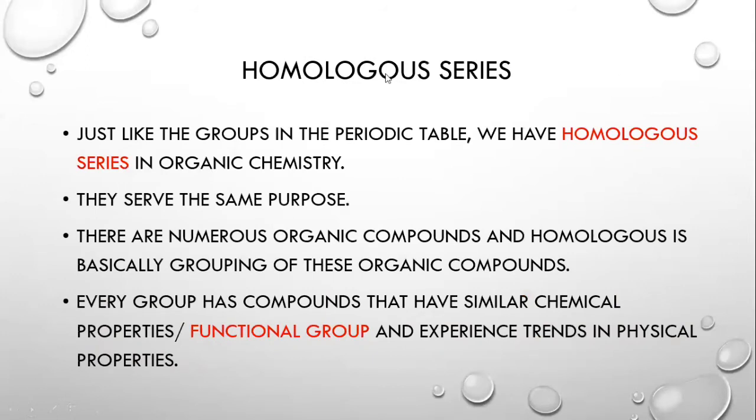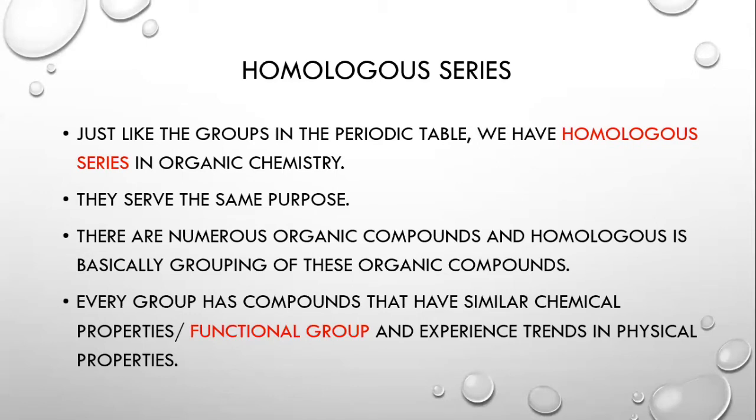Moving forward, what is a homologous series? Before we begin with the homologous series, you need to recall that in the periodic table, we have groups. The elements have been classified into groups. And on what basis are the elements classified? Because of their chemical properties, because of their structure, and because of their trend in physical properties, right? Like we have the first group as lithium, sodium, potassium. So they have similar properties. That's why they are in a particular group.